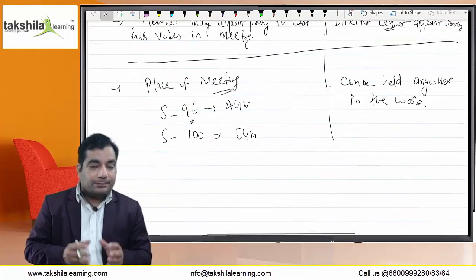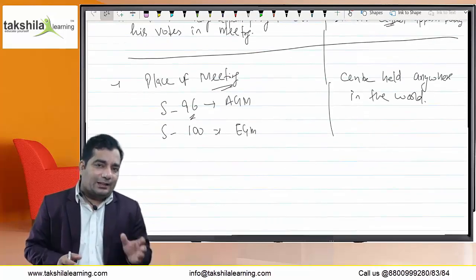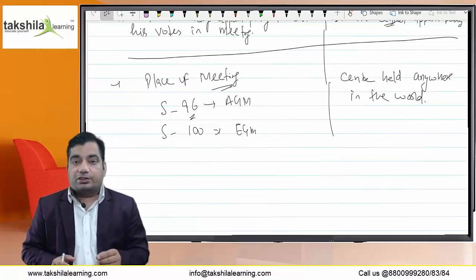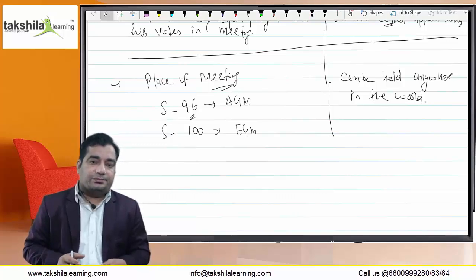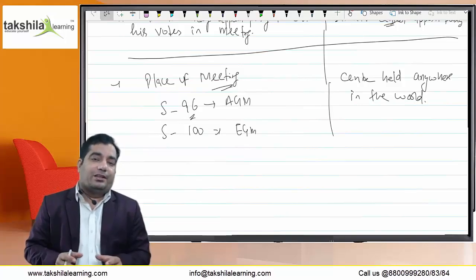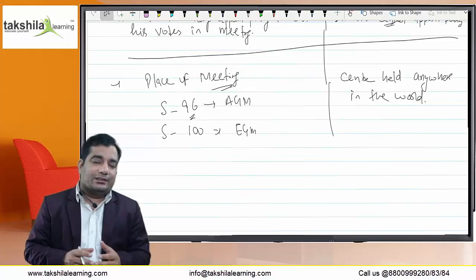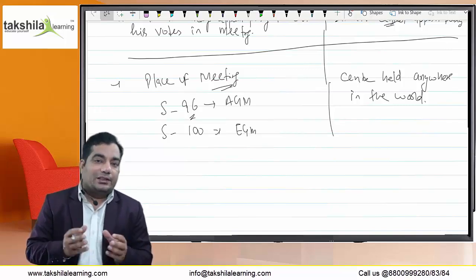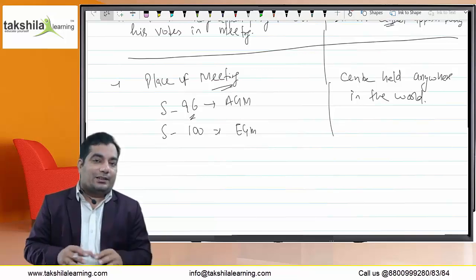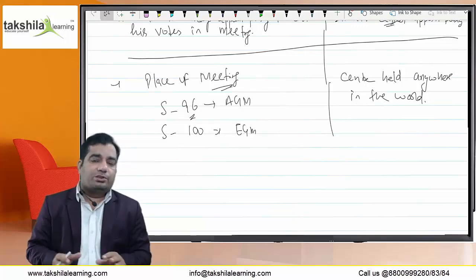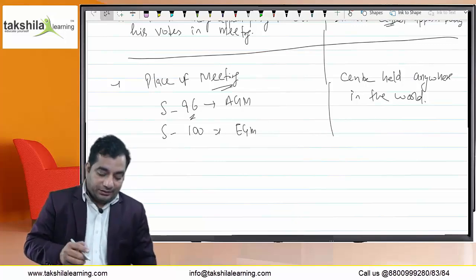This is the place of meeting. In the case of an AGM, it should be held at the registered office of the company or any other place in the same city, town, village where the registered office is situated. In the case of an EGM, it can be held anywhere in the country. And for the AGM, I told you that in the case of companies other than listed companies, if all the members give their consent in writing or by way of electronic means, then such an AGM can be held anywhere in the country, that means India. But a board meeting can be held anywhere in the world. There's no issue, right? Let us start the topic.